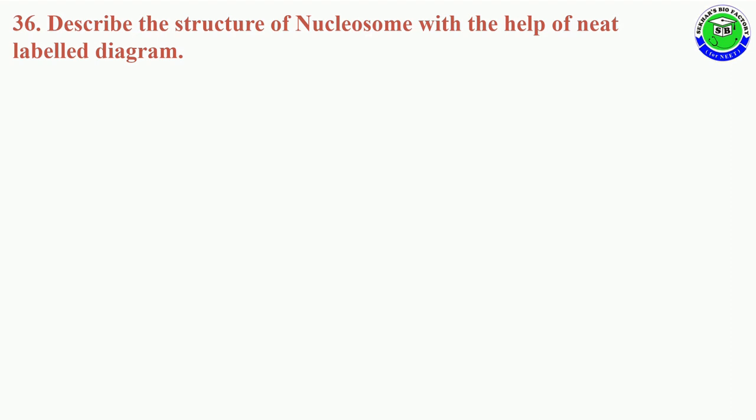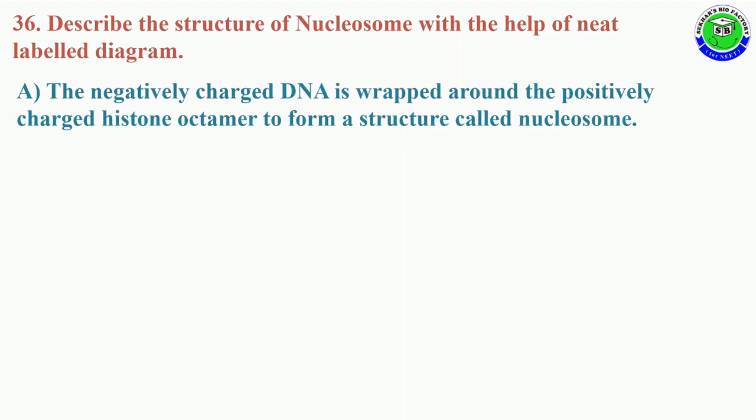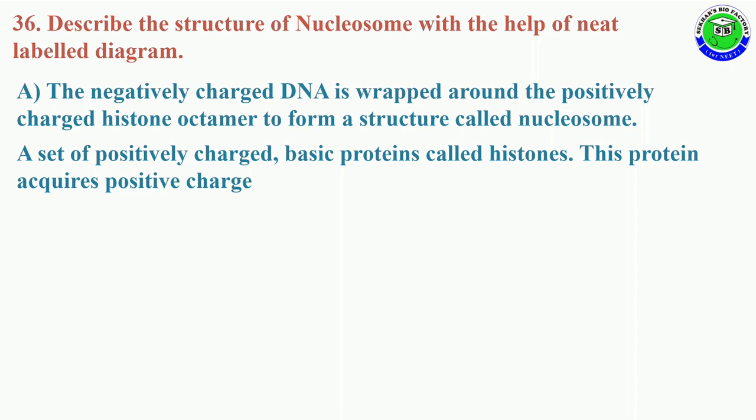Question number 36. Describe the structure of nucleosome with the help of a neat labeled diagram. The negatively charged double-stranded DNA is wrapped around the positively charged histone octamer to form a structure called nucleosome. Histones are a set of positively charged proteins with a basic nature.